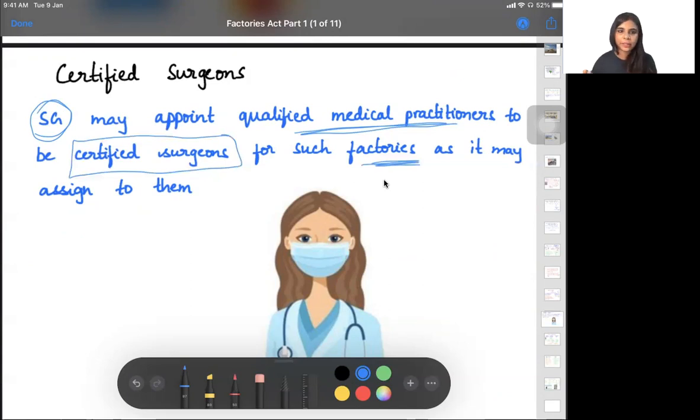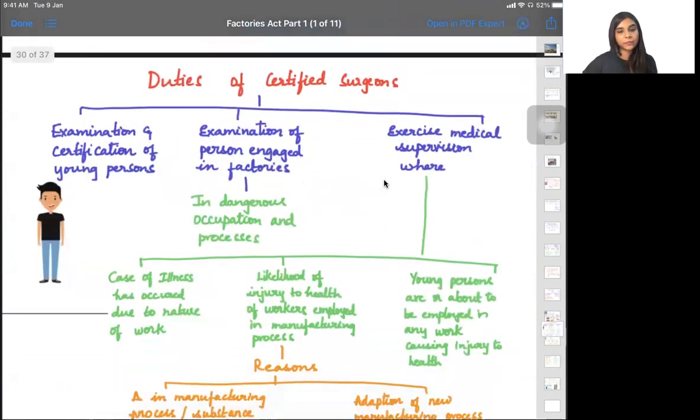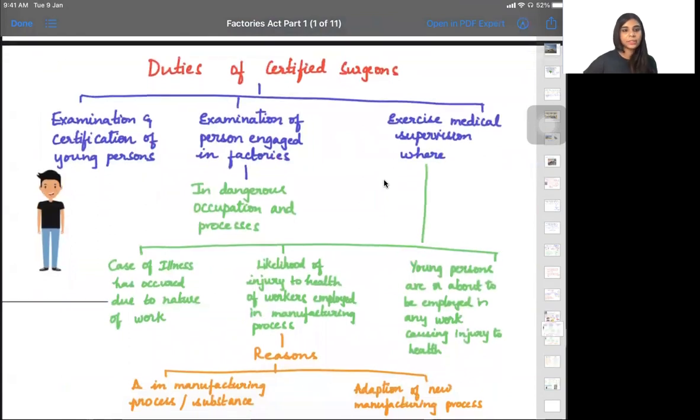So if they qualify them, then the central government can make them certified surgeons for factories. Is that clear? Yes, ma'am. Next, talking about what these certified surgeons do. So you can see this young person here, right?